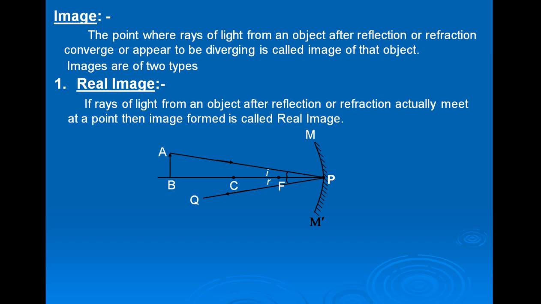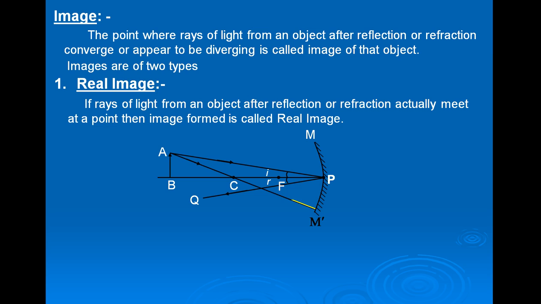So therefore, CP is the normal, AP is the incident ray, so I is the angle of incident. CP is the normal and PQ is the reflected ray, and angle R is the angle of reflection, and these two must be equal.